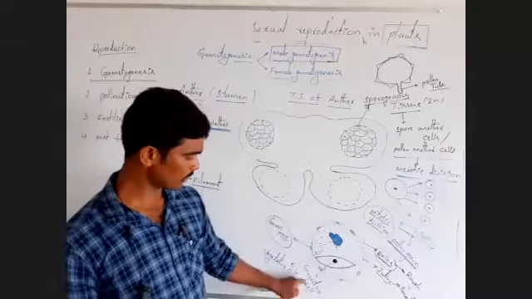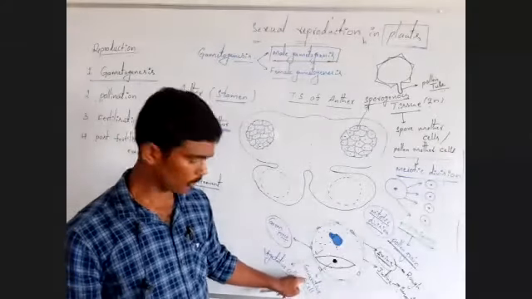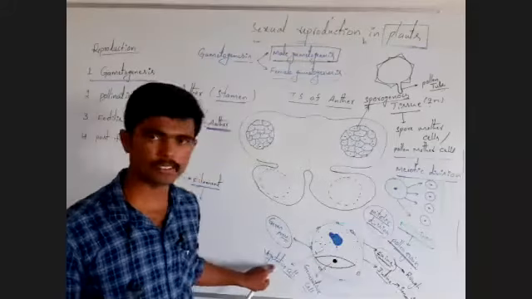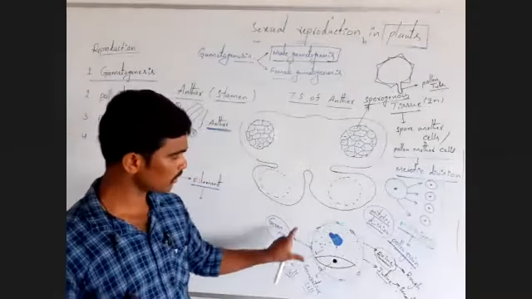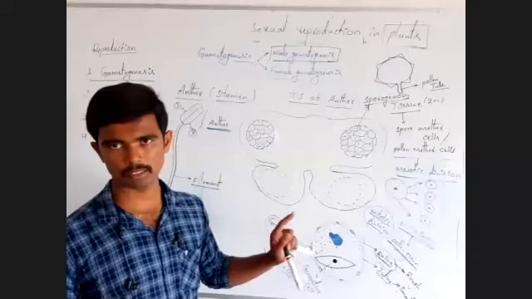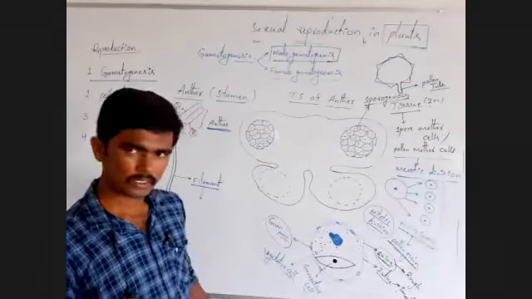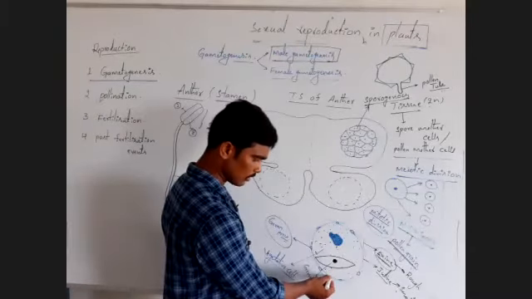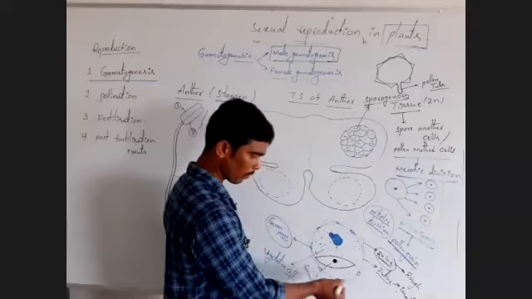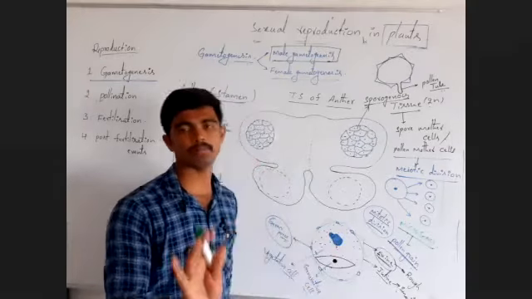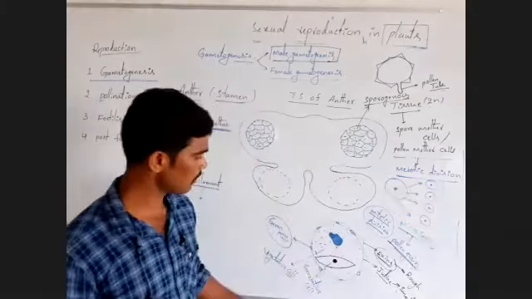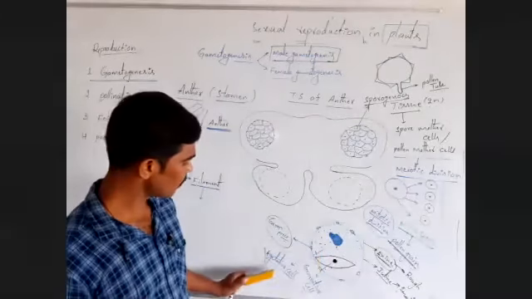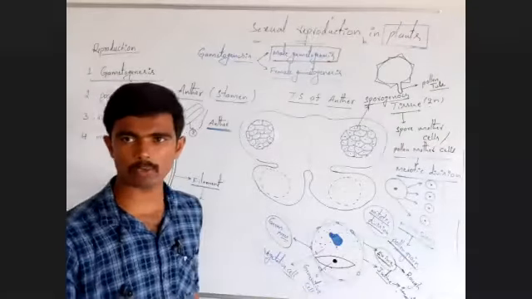Remember, the generative cell floats in the cytoplasm of the vegetative cell in the mature pollen grain. In the immature pollen grain, it is actually attached to the membrane of the pollen grain, but in the mature pollen grain, the generative cell floats in the vegetative cell cytoplasm.